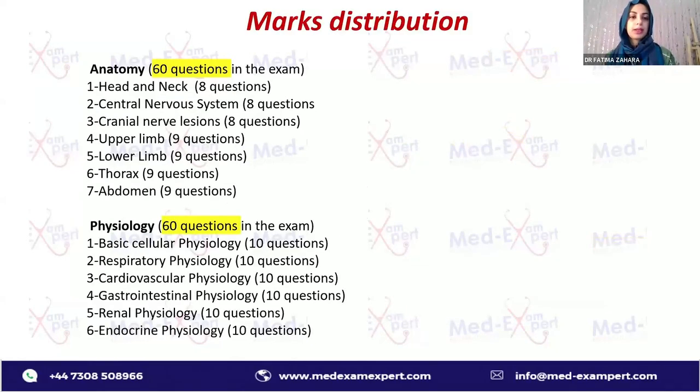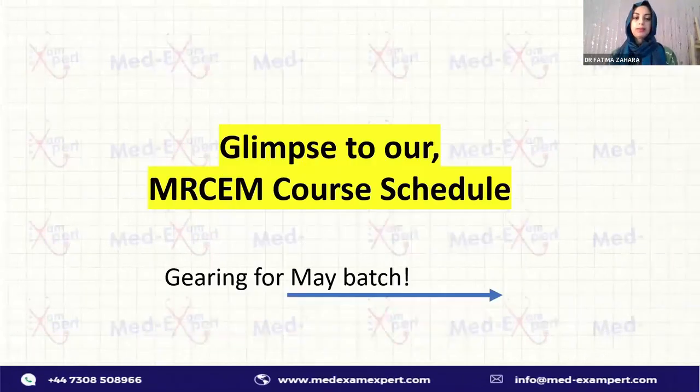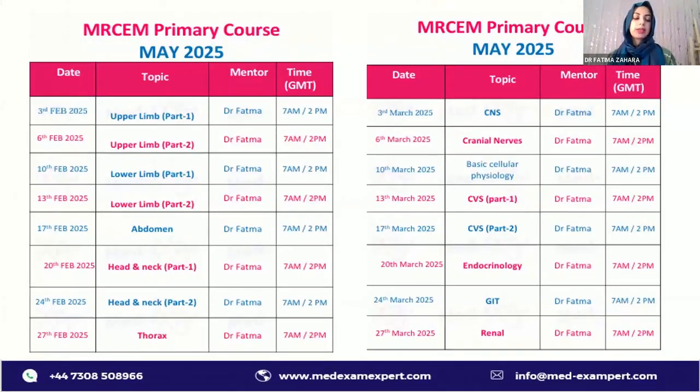Now let's talk about our schedule. We divided our schedule within these 3 months, and we have to cover it before May. Our first class will be on 3rd Feb, and it is about upper limb. Because upper limb is quite a lengthy topic, we divided it into two parts. On 3rd Feb we'll cover half of the upper limb, and on 6th Feb we will cover the second part.